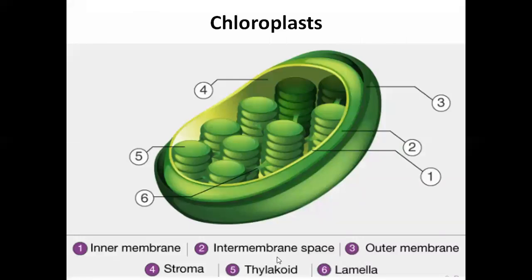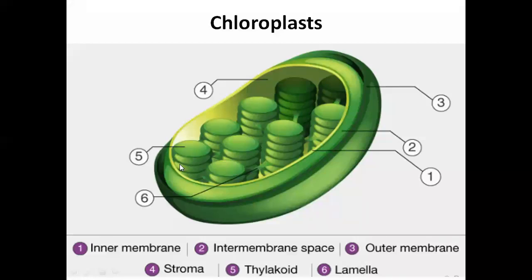Like the first one, this one we can see the inner membrane. The second one is the intermembrane space. The third one, this area, is the outer membrane. And the fourth one, the inside area, which looks like a boat, right? The fourth one is the stroma.